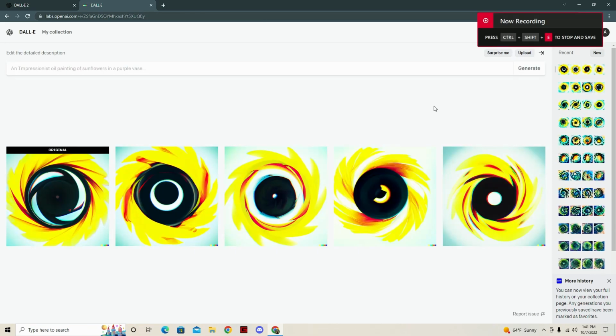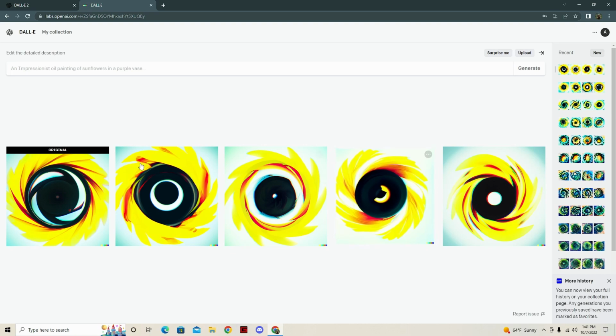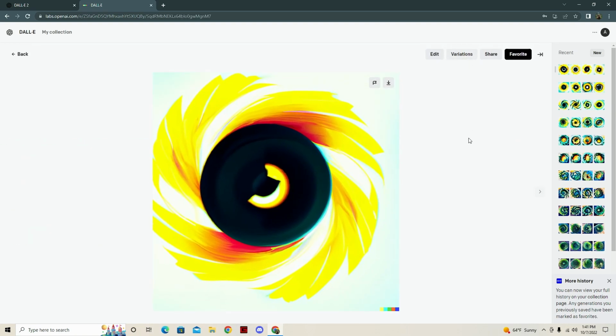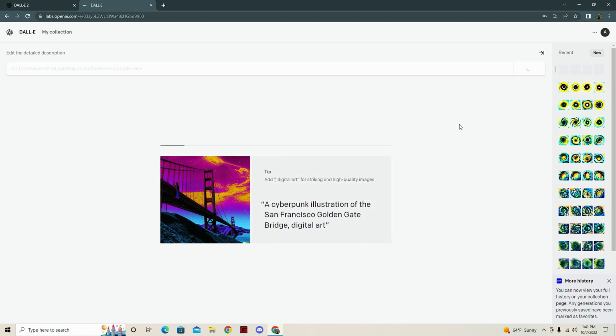Let's see what we... Okay, it was still recording. However, I don't understand why it's recording differently than it was before. It's saving files in weird locations. Doesn't matter though. We'll carry on trying to make our eye here. See if we can't do it.